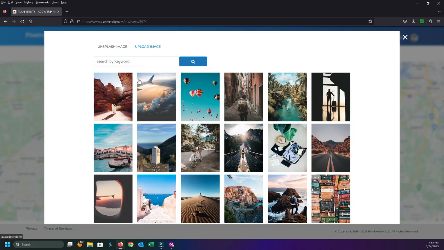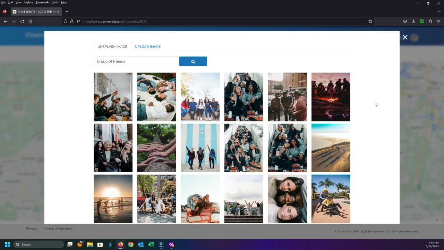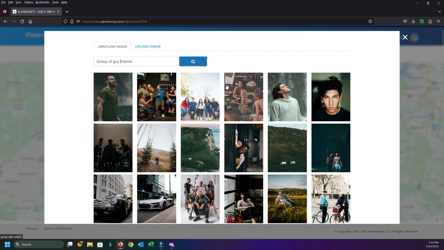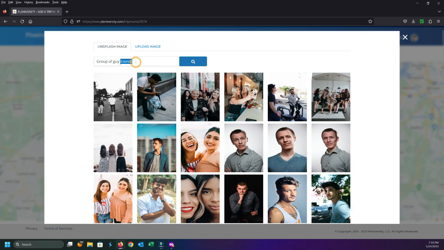Now, obviously, if I want it to be personal, I'm going to go ahead and I'm going to add a picture of me and all my friends, or a picture of me, or something fun that includes me that just makes it really personalized. I don't have anything I want to add right now, so I'm just going to go ahead and say we'll do a keyword search for group of friends and see what that produces for us. Now, look at that. We have groups of friends. Now, since it's going to be a bachelor party, we'll go ahead and say guy friends, and there's a few options right there. Probably not too many, but let's just say group of men.